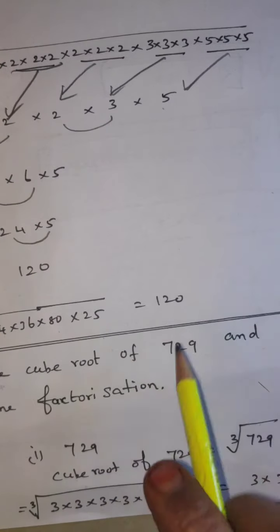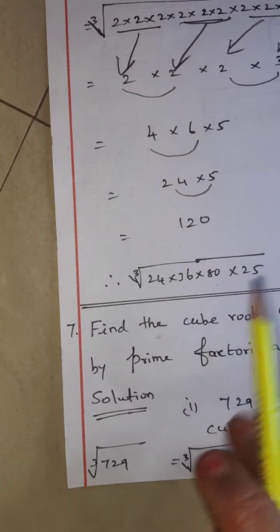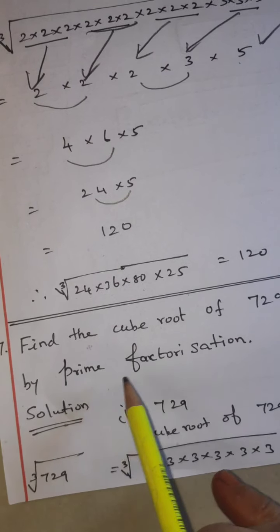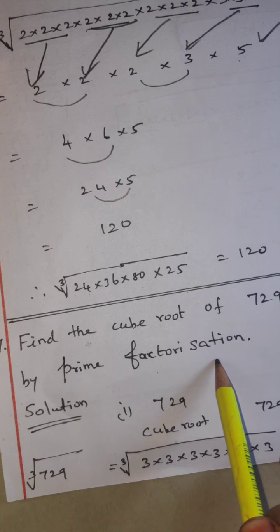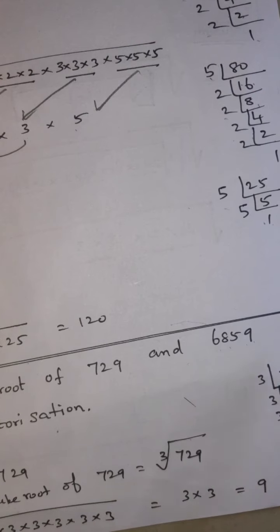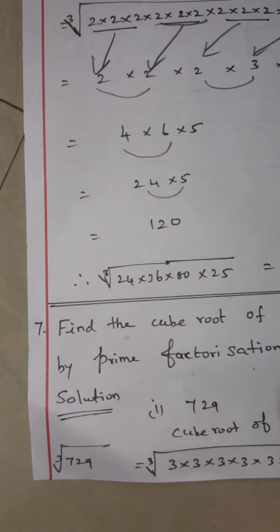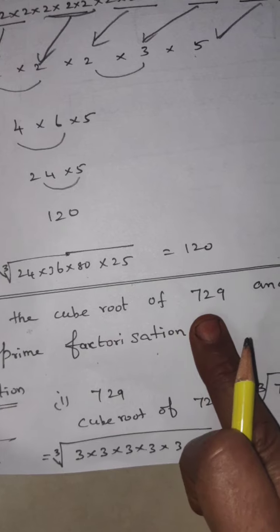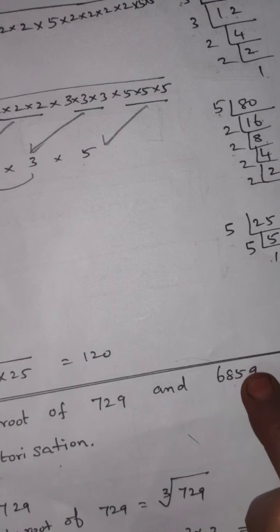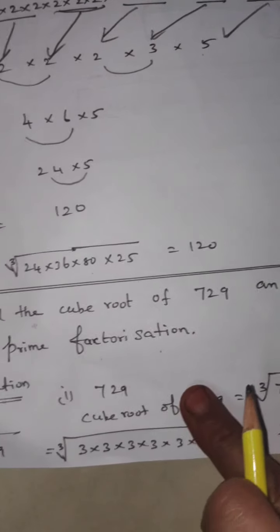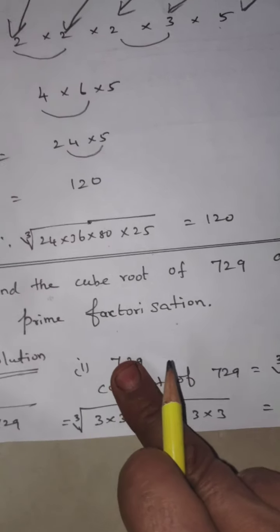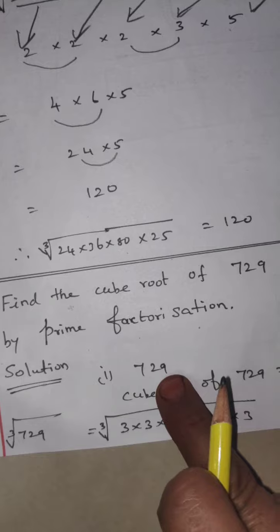Next, seventh question. Find the cube root of 729 and 6859 by prime factorization. So for finding the cube root of the number, what is the number? 729, and 6859. Now there are two sums, first sum and second sum, with step-by-step solutions.